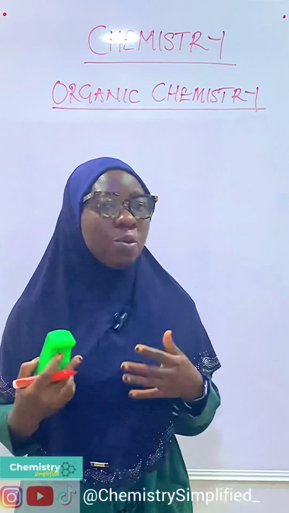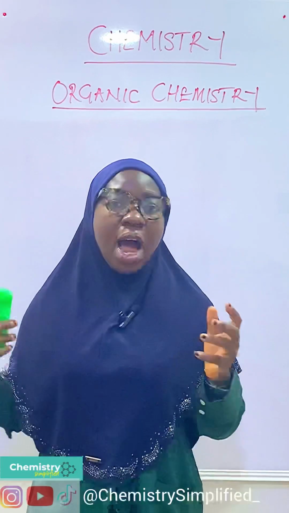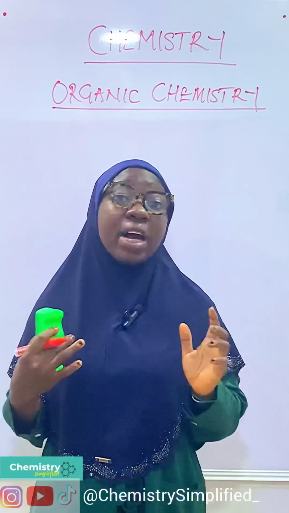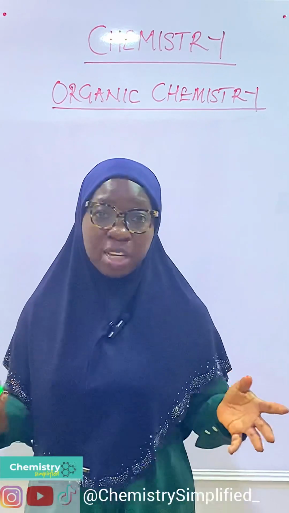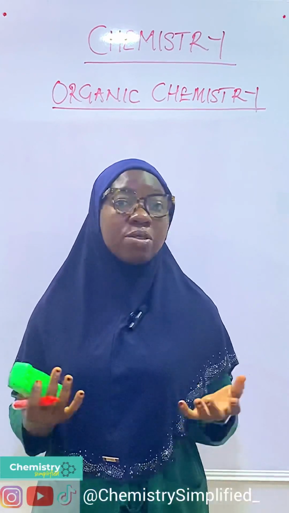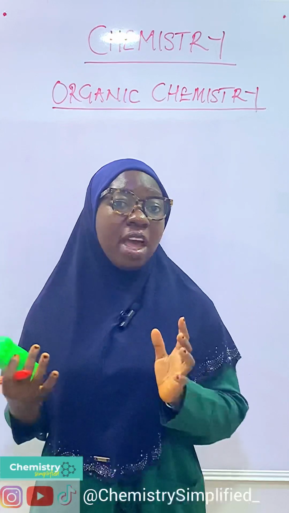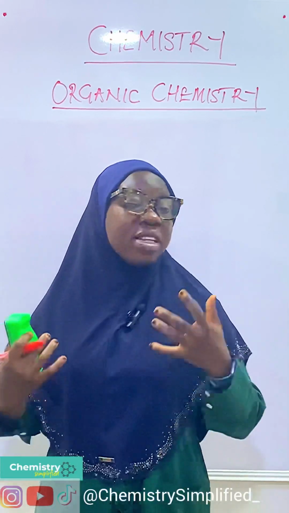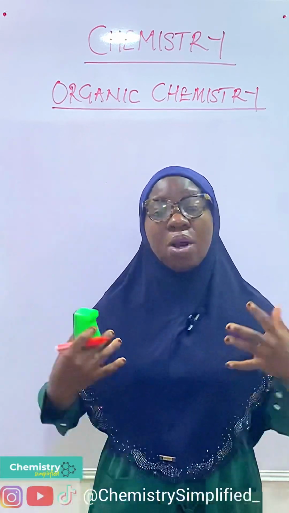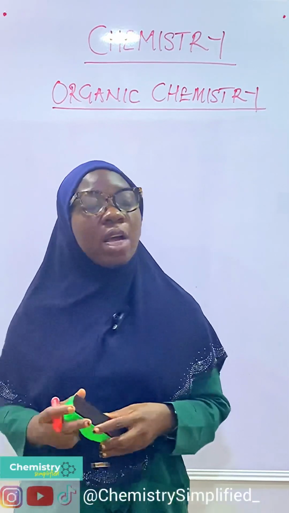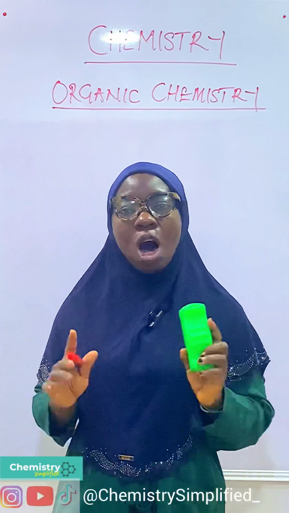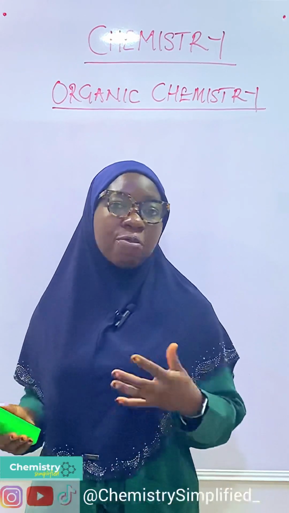And all this food that we eat that makes us grow is made up of organic compounds. An example is the carbohydrate you eat, for instance rice, noodles, and so on. We get carbohydrate from them, and this carbohydrate is formed from organic compounds. We also have protein, fat and oil, and so on. All these help in the process of growth.